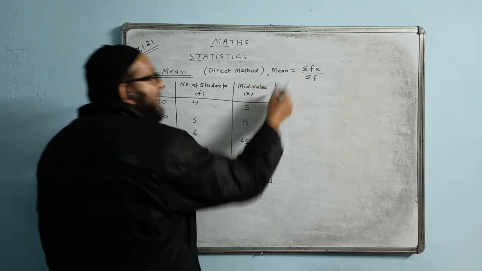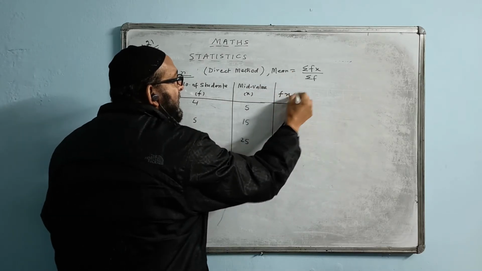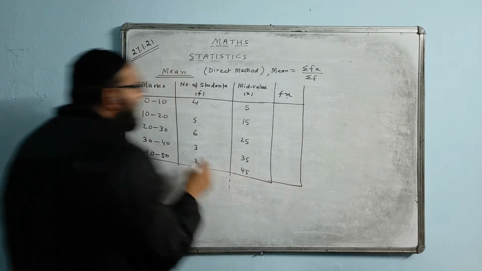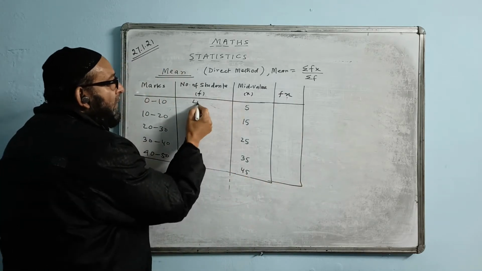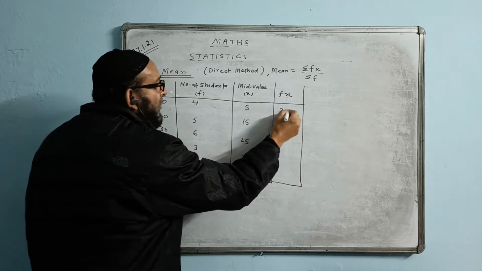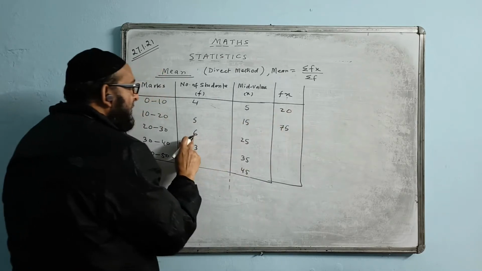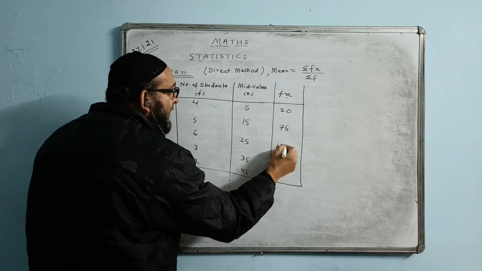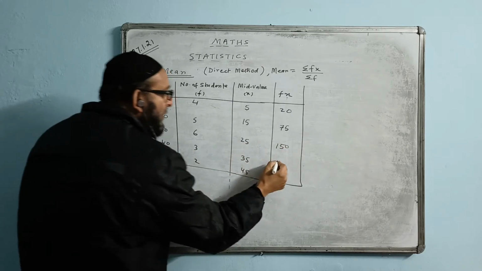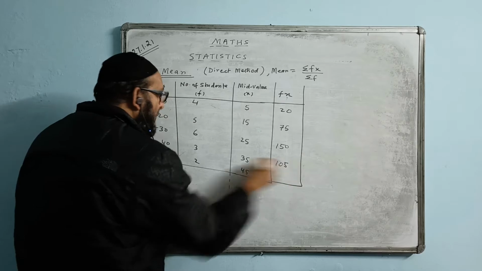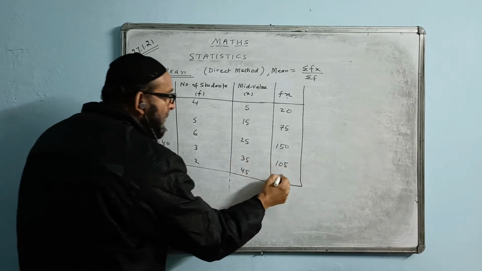Now I'll apply this. Now I write fx, that is f into x. F is here and x is here. Now I'll multiply. 4 into 5 is 20. 5 into 15 is 75. 6 into 25 is 150. 3 into this will come 105. You can check the multiplication. 2 into 45 comes 90.